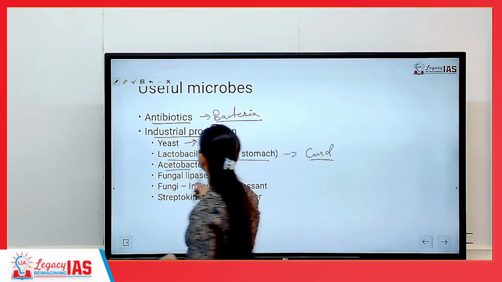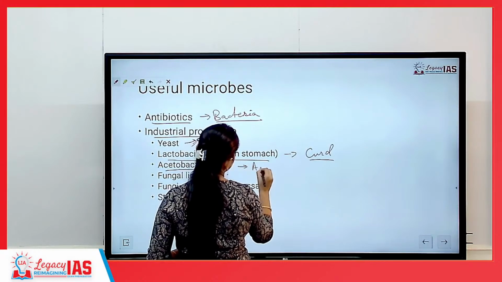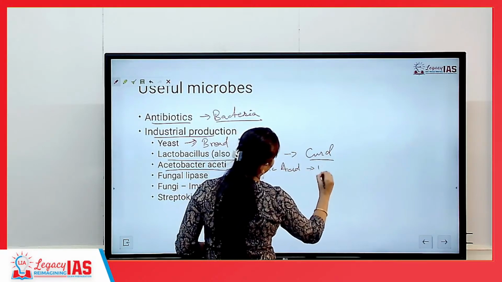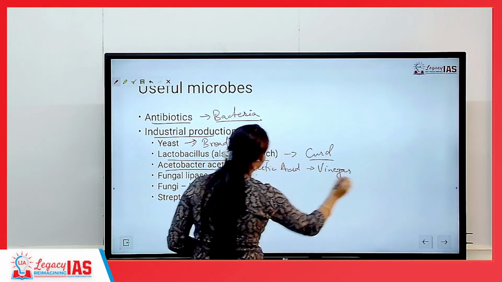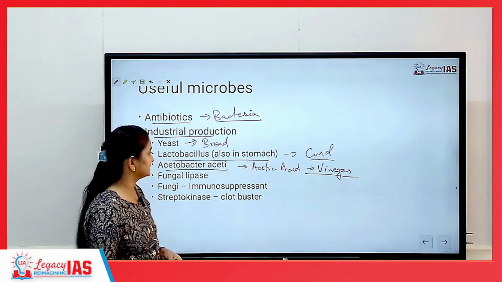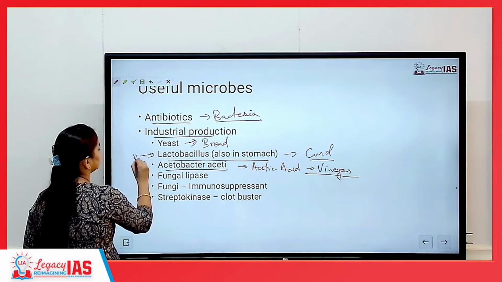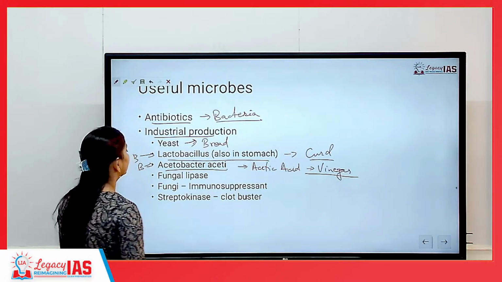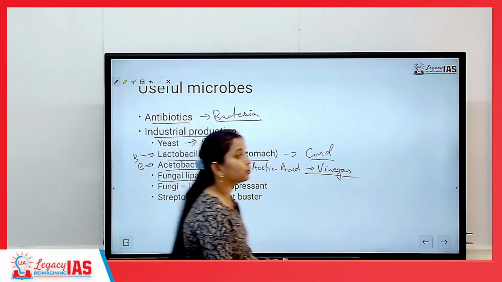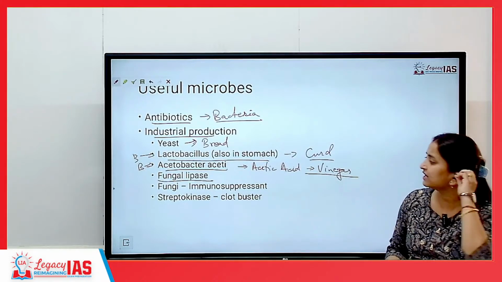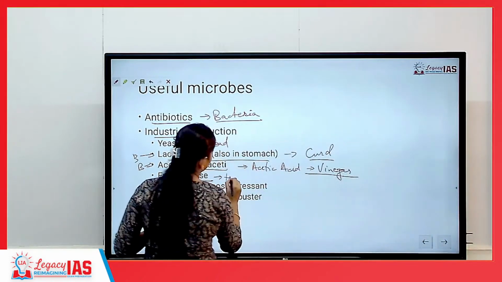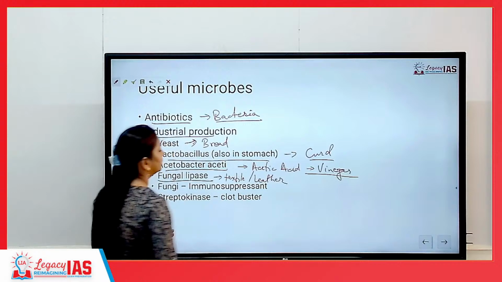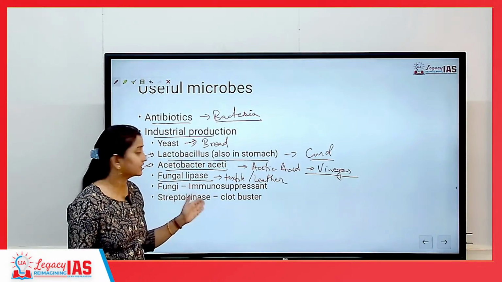Then we have Acetobacter aceti. This is used in formation of acetic acid, which is also commonly known as vinegar. So for industrial production of vinegar we make use of a bacteria called Acetobacter aceti, okay. So this is a bacteria, this is a bacteria, this is a yeast, or basically fungi, okay. Then fungal lipase also has so many industrial applications. It is used in manufacturing of textile, of leather, okay. So many areas where we are making use of fungal lipase, okay.